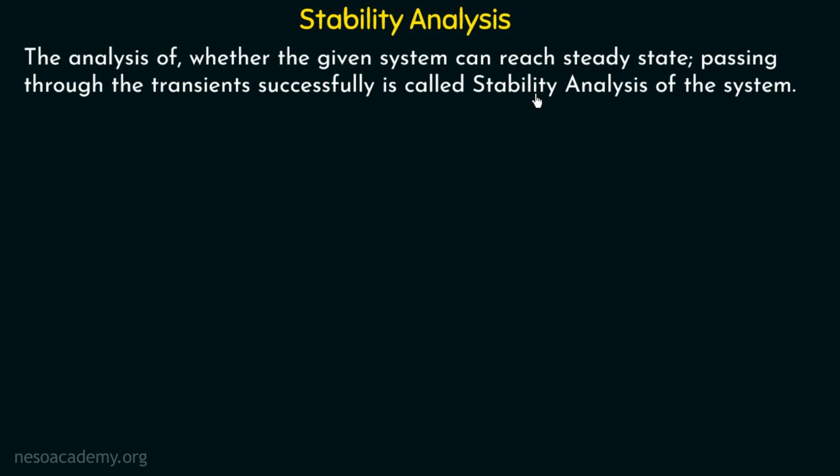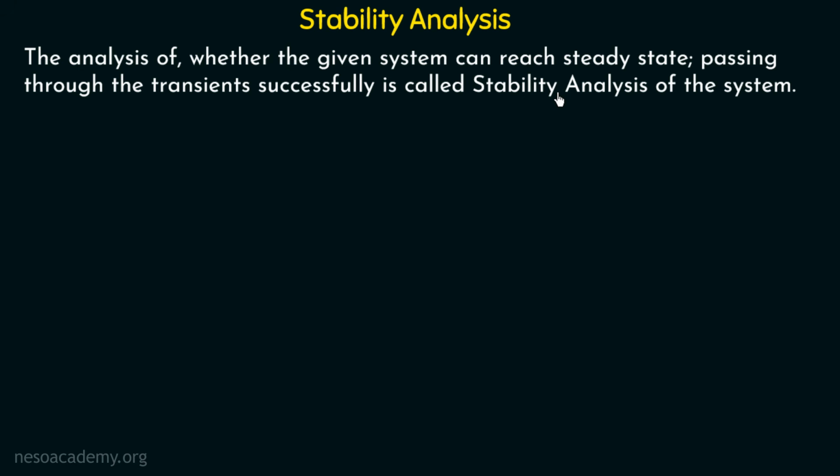In chapter number 1, we discussed that if we provide any input to a system, then it undergoes some processing and gives some output. The time at which the system gives the final output, that state of the system is called the steady state. And the time that elapses during the processing of the system is called the transient state. These two terms will be more clear to you in the next chapter, which is the time response analysis. As of now, we will mainly focus on the stability of the system.